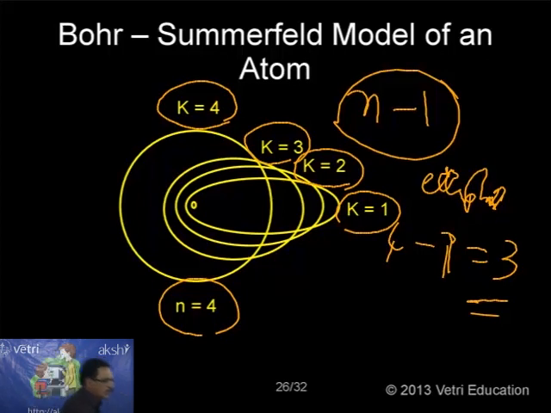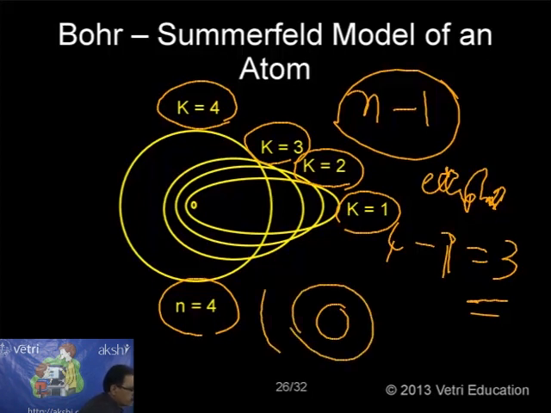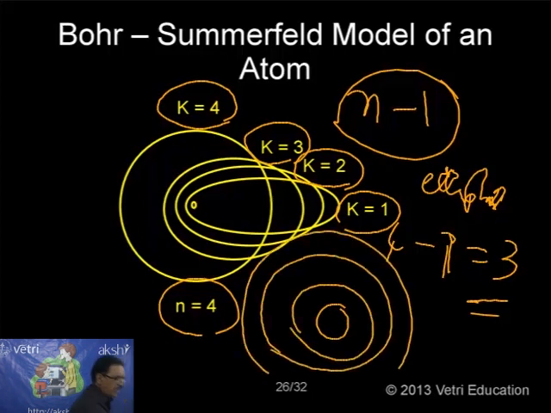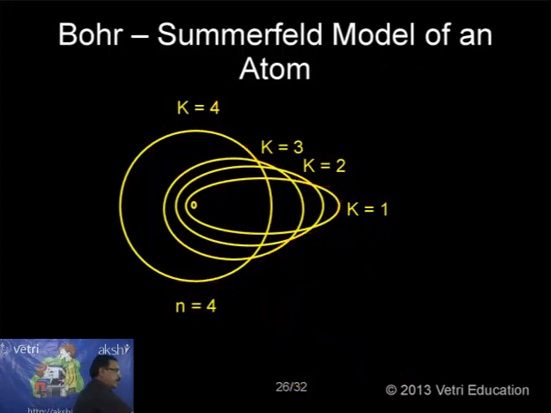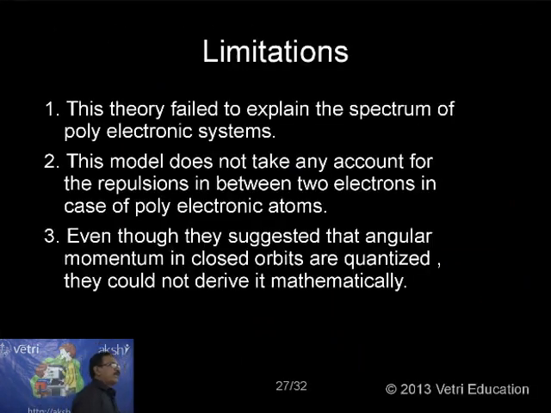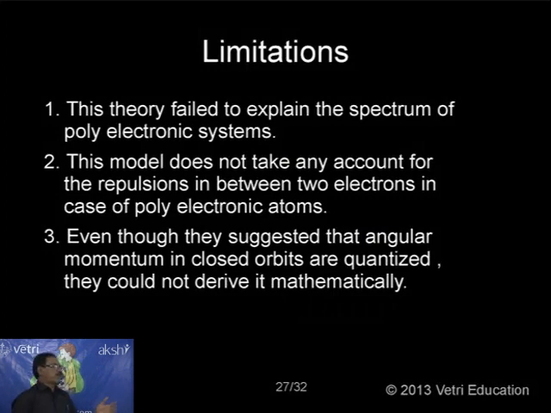So according to Bohr, how do we imagine it? This is the first, second, third, and fourth. This is the way we have to imagine it for n equal to 4. But according to Bohr-Sommerfeld, this is the idea we have to imagine. So this is the Bohr-Sommerfeld model of an atom. This is very interesting information, because with this help we are able to explain even the fine spectrum that we are going to see.